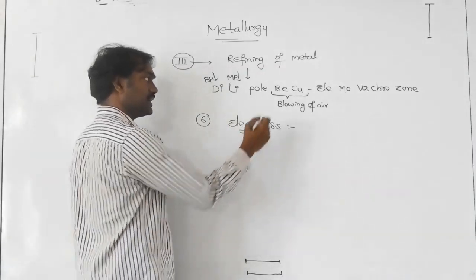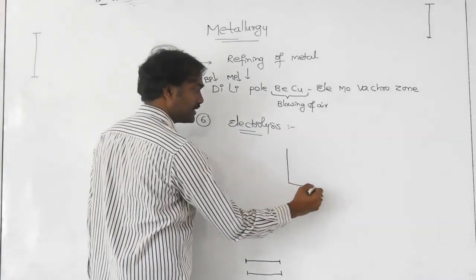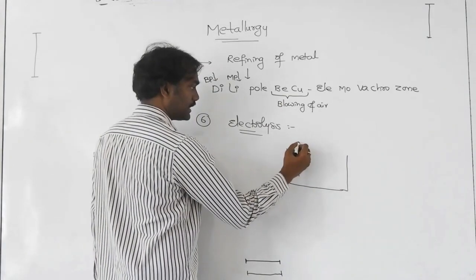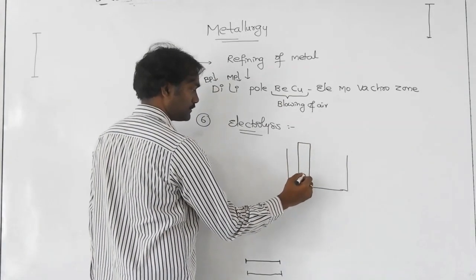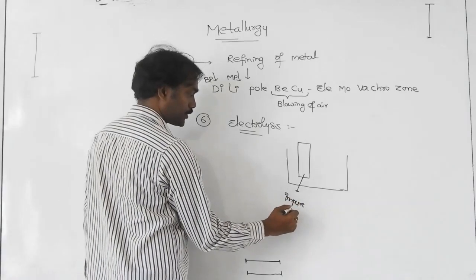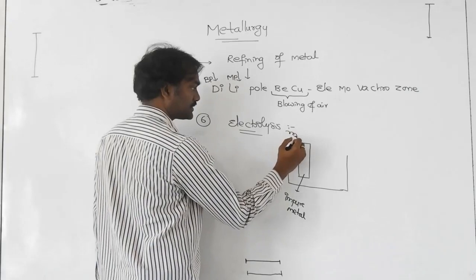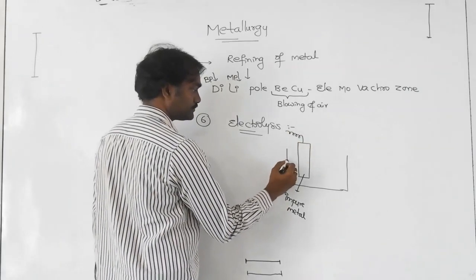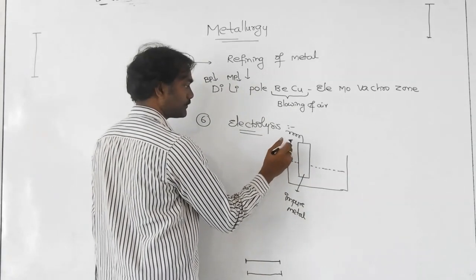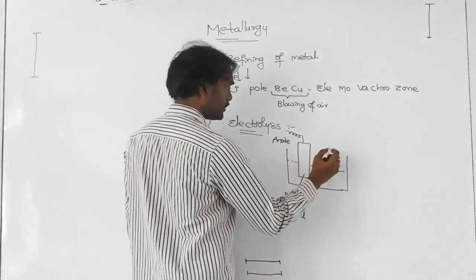Next here, for any metal, you take the impure metal as the anode.